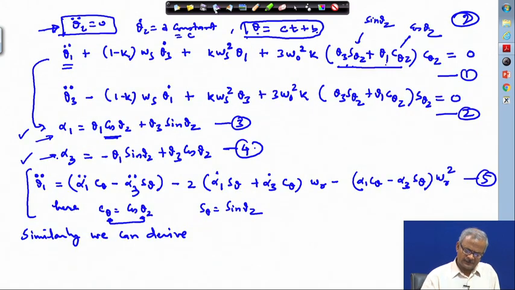see here the equation we have, this is a bit involved equation. So, what we are interested in is that we want to replace this theta 1 double dot and theta 3 double dot, and here theta 3 dot, theta 1 dot. All these quantities, theta 1 and theta 3 here, in terms of alpha 1 and alpha 3.